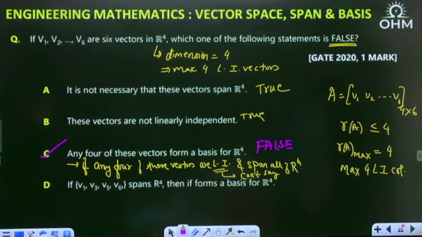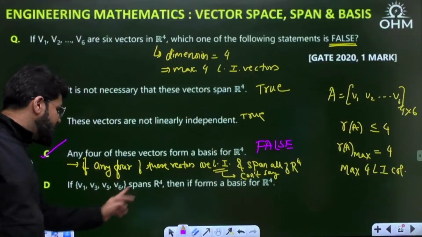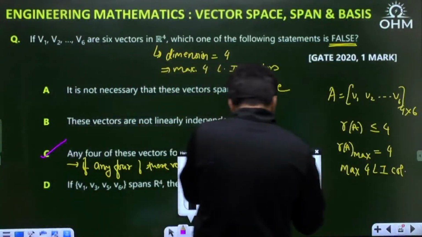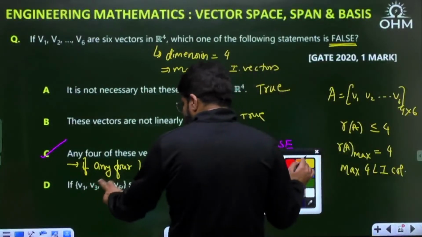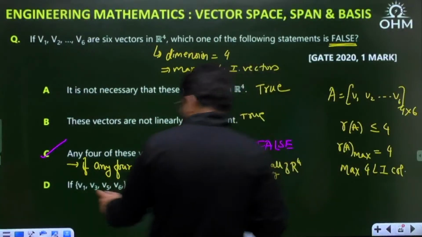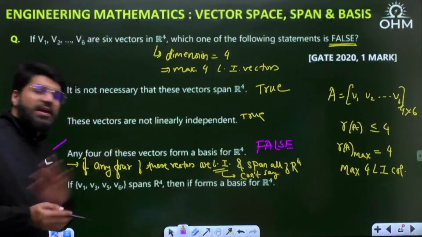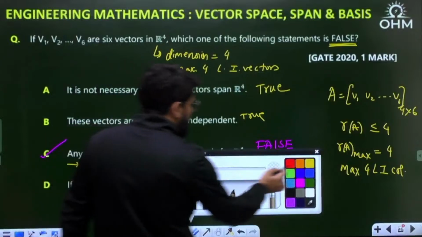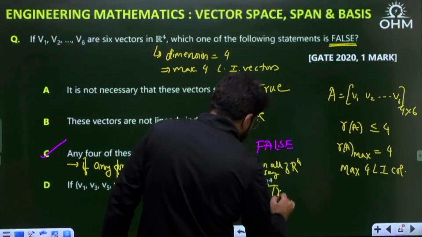Okay, let's read D. If V1, V3, V5, V6 span R4, then they form a basis. That is correct. If V1, V3, V5, V6 span R4, they must be independent also, and then they form a basis of R4. This is definitely true.